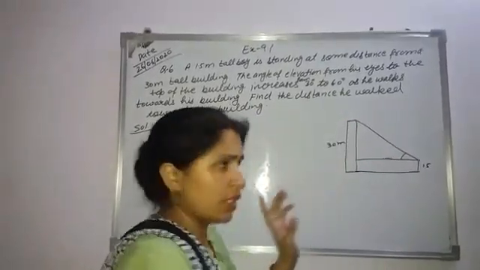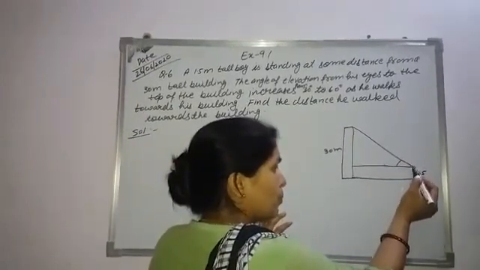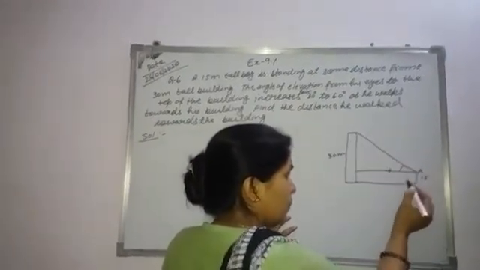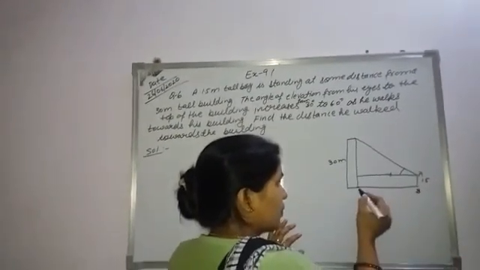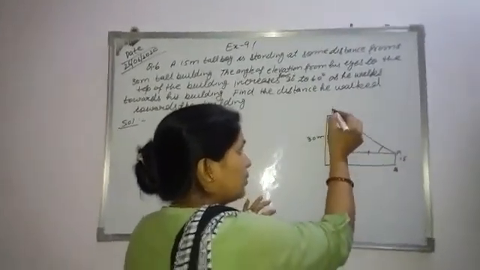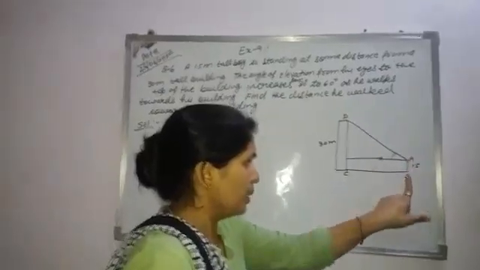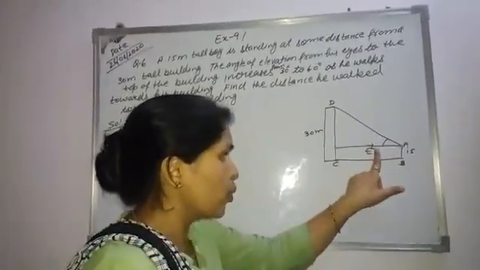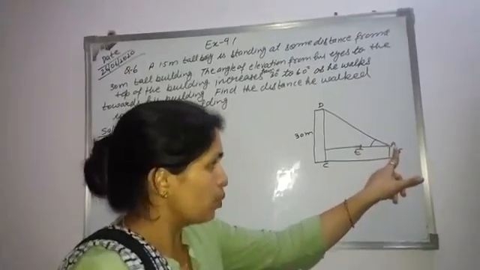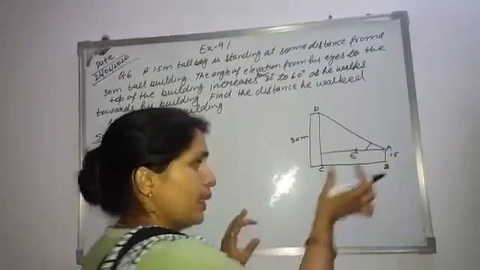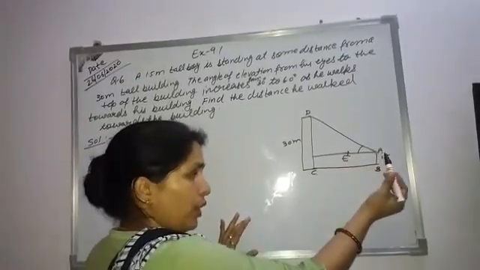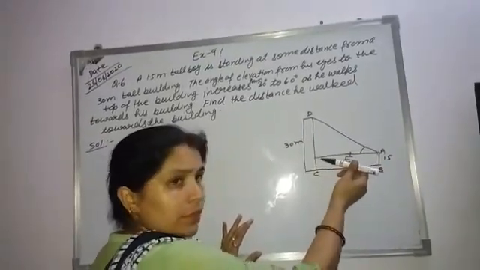Now what is the change? Suppose this boy covered this much distance. These points are A, B, C, D, and suppose this is point E. Up to point E, the boy covered the distance AE when he goes towards the building.